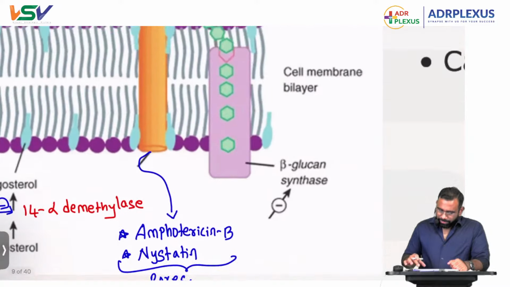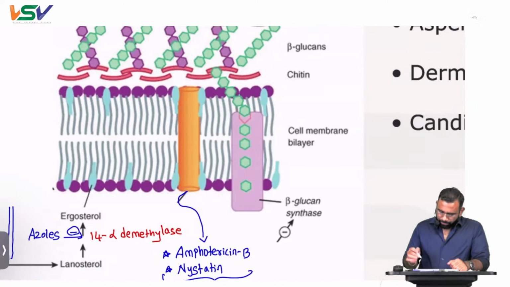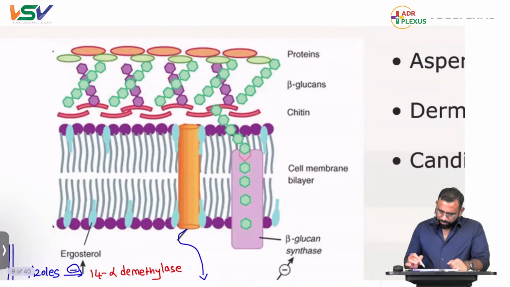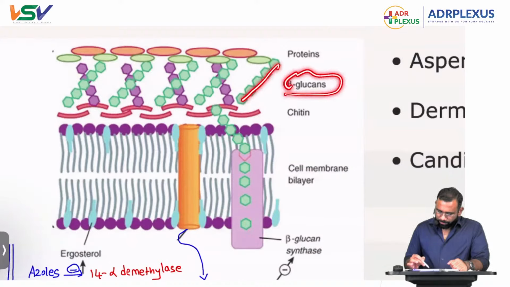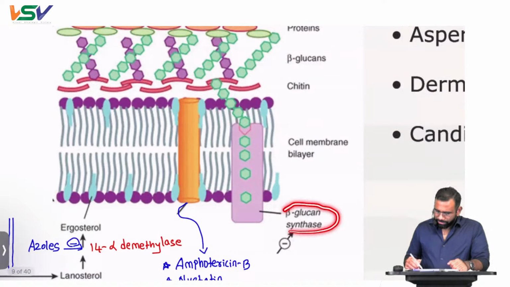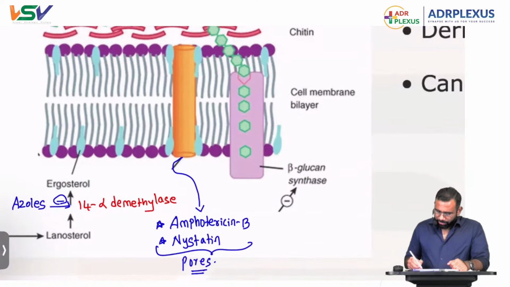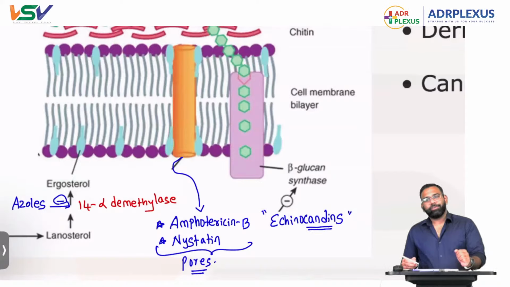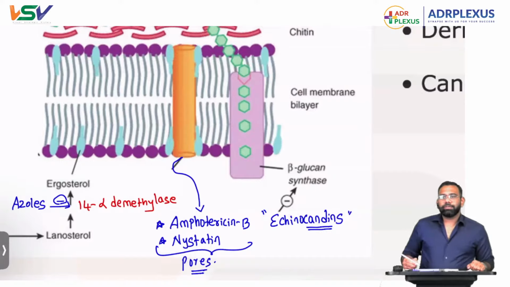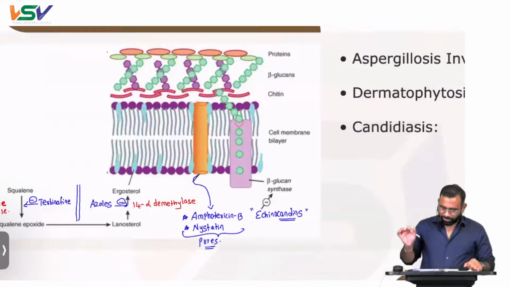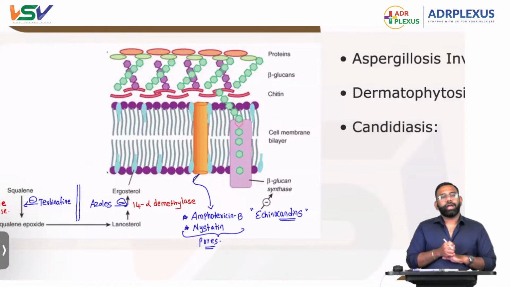Next one. Here you see these beta glucans. Beta glucans are synthesized by beta glucan synthase, which is inhibited by echinocandins. Newer drugs. Of course, the candins are used for the treatment of candidiasis. Fantastic. That's all about these antifungal drugs' mechanisms.